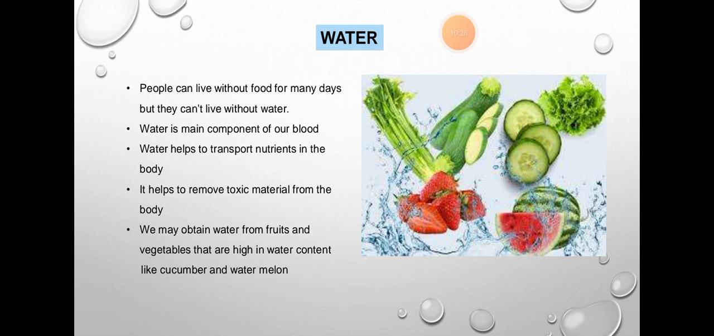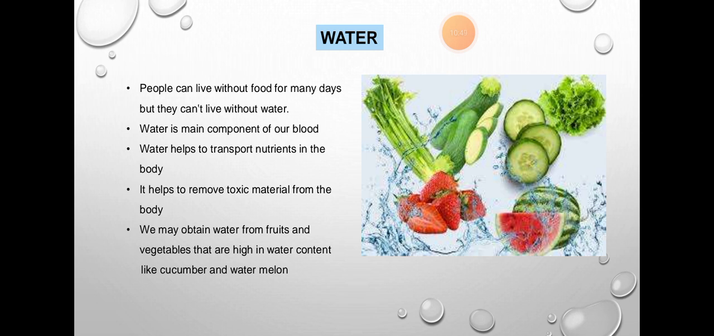Now water. People can live without food for many days, but they can't live without water. So it's very important for the body to have water, because we can live without food, but not water. Water is the main component of our blood. If water were not present in the body, blood could not be circulated in the body. Water helps to transport nutrients in the body.